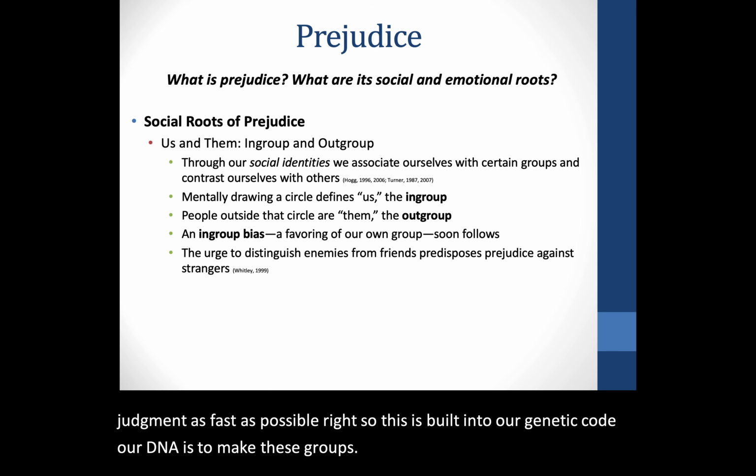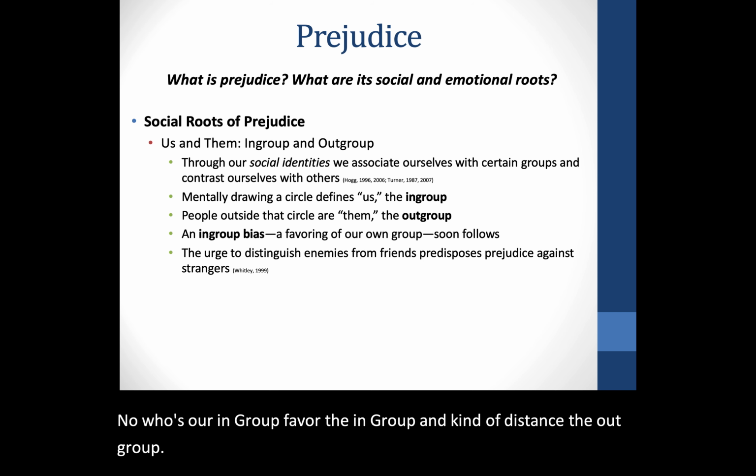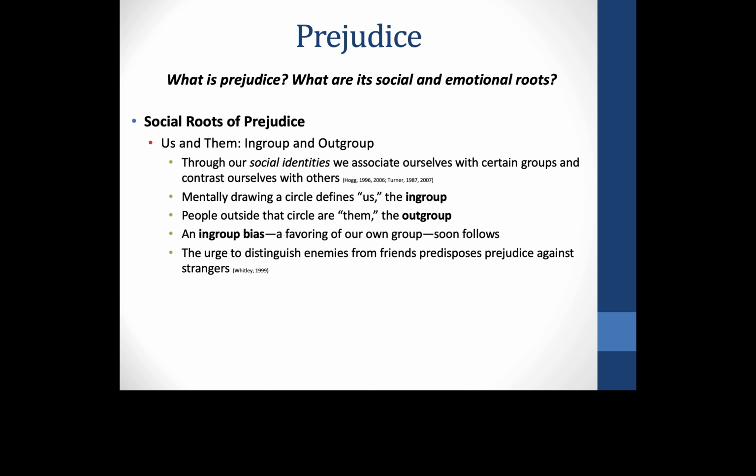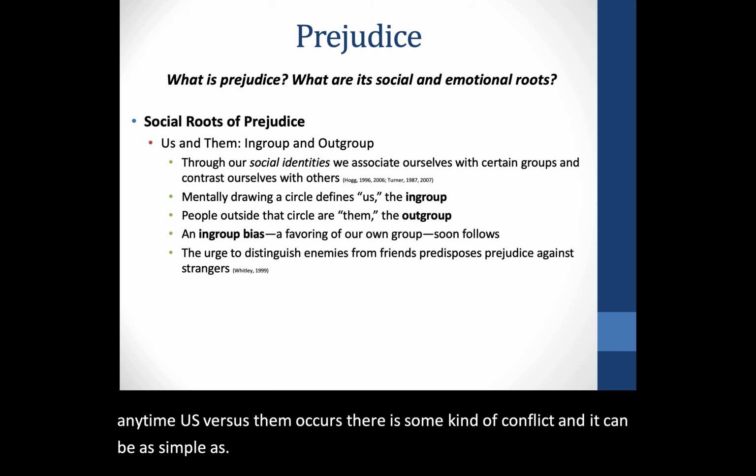right? So this us versus them mentality is rooted in our genetics, and you can see how it plays out in the modern world. Every war, countries, anytime us versus them occurs, there's some kind of conflict. And it can be as simple as at a sports game, my team versus your team, people get in fights over that. And there's a million examples. I'm sure you can come up with more.